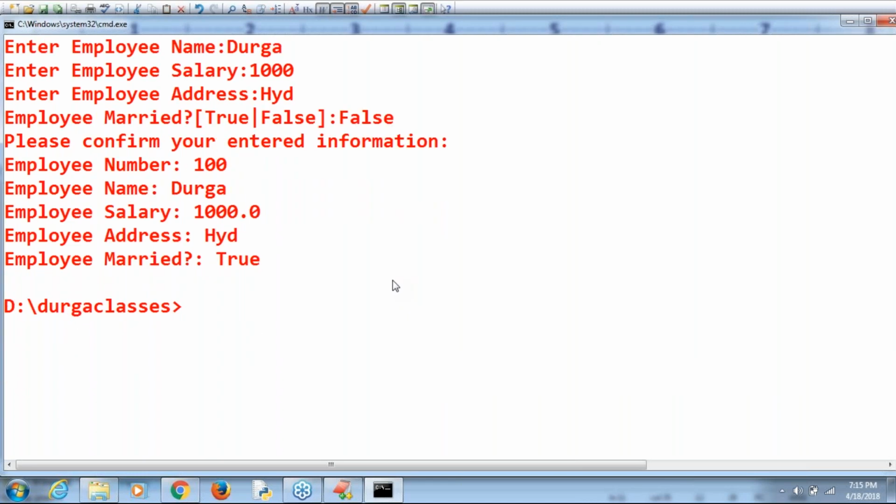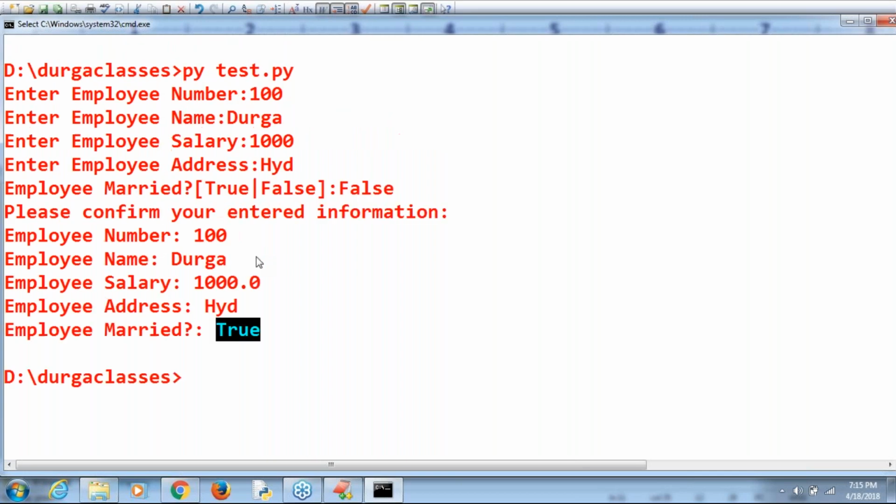What is the output we are getting by default? Employee married: true. I entered which value? I entered false, but employee married is showing true. How can the system know I'm married? Yes, it is telling the truth, I married already, but I entered false. Something is happening in my program.